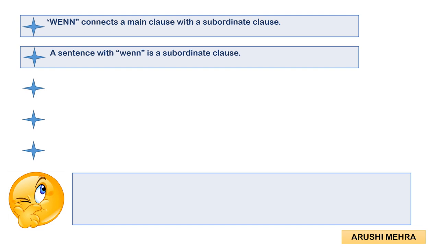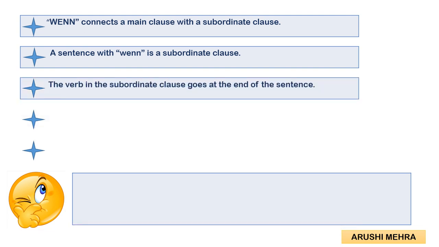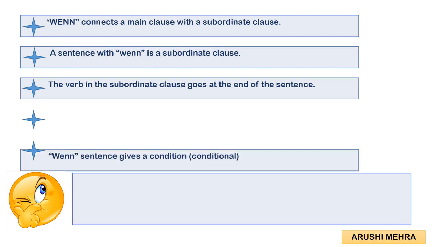Second, a sentence with wenn is a subordinate clause. The subordinate clause is the wenn sentence, that is the conditional sentence. The verb in the subordinate clause goes at the end of the sentence. Like the conjunctions you must have studied before, such as weil, all these conjunctions have the verb at the end. So here as well, whenever we are using the subordinate clause with wenn, the conjugated verb of the sentence will go at the last.